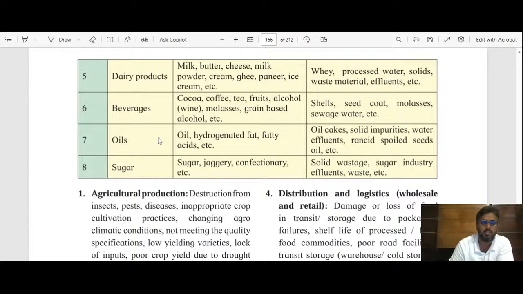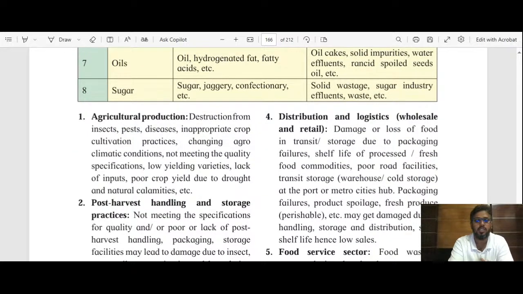And the last food crop product is sugar. From sugarcane we get sugar and jaggery, and sugar is used in confectionery. Cakes and many sweet products are prepared with the help of sugar. And what is the waste of that? Whatever solid waste may be present in it.